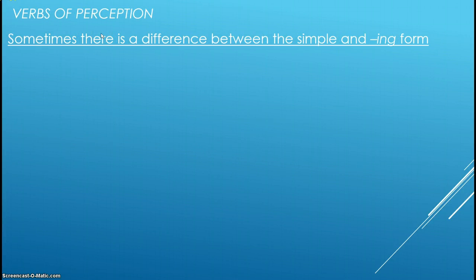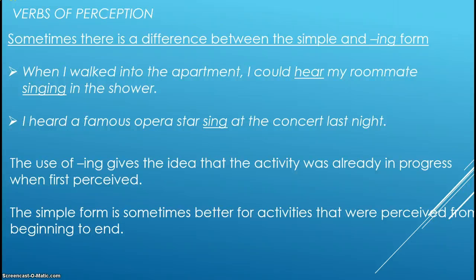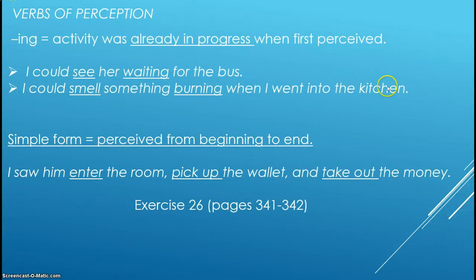Now, here is something I talked about in the class. I'm not going to cover here. I just will point out briefly that sometimes we have a verb of perception and we prefer the simple form. Sometimes we prefer the gerund form. It's not going to be covered on the test. It is in the book that you can check for a little bit of exercise, but again, I'm not going to cover it here. I'll just point out that for more information on this, check out exercise 26, pages 341 and 342. Page 340, 341, that gives the rules for that. But I'm not going to cover it here because I don't include this on the test.